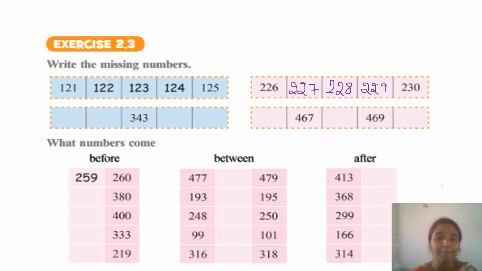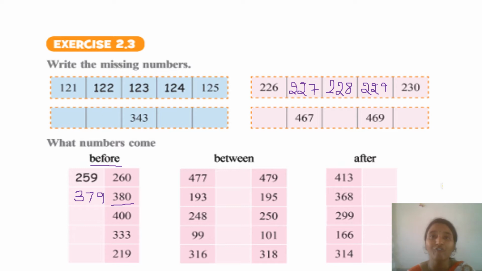Next, what numbers come? You should write the numbers before. Read here. What is here? BEFORE is before numbers. You should write the numbers before the given numbers. Now, before 260, what will come? You have to count backwards. Before 260, what will come? 259. Before 380, what will come? 379.